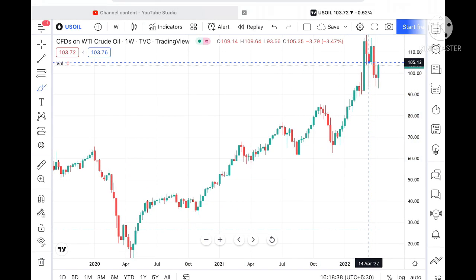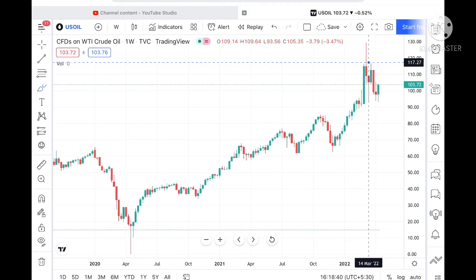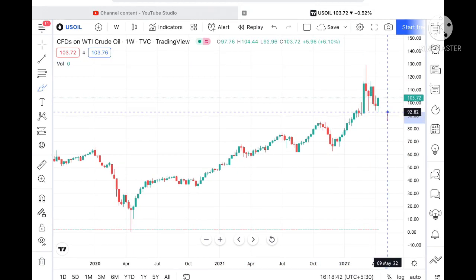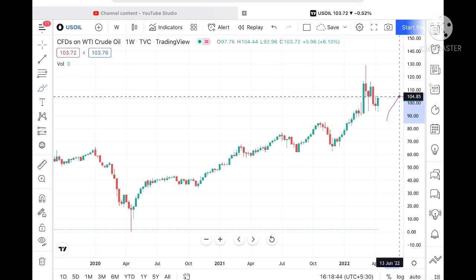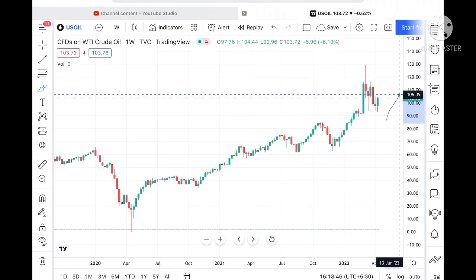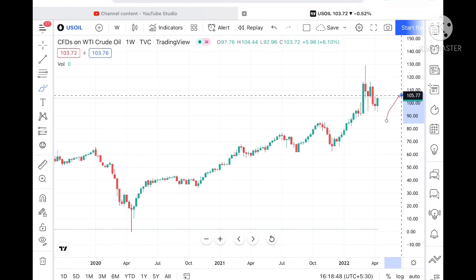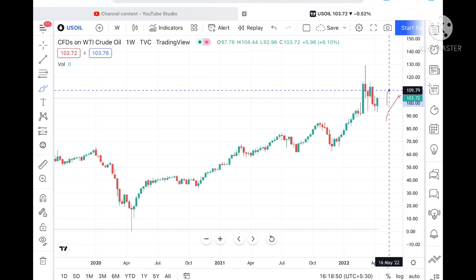So what we can see, suppose if the price sustains this particular level, it can move further upside towards a level of 105.77. And suppose if the price sustains above this level, then we can see it can go and touch a level of 109.79.